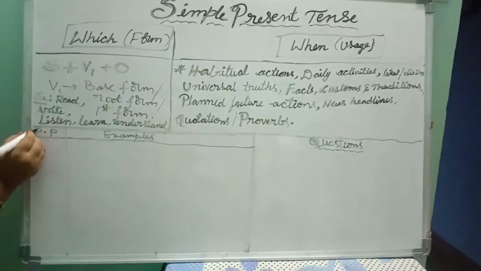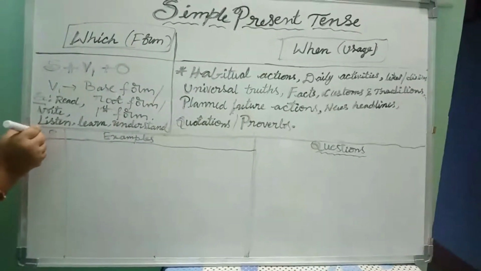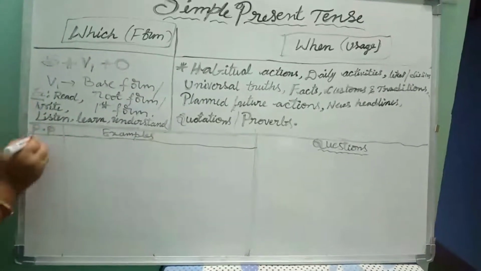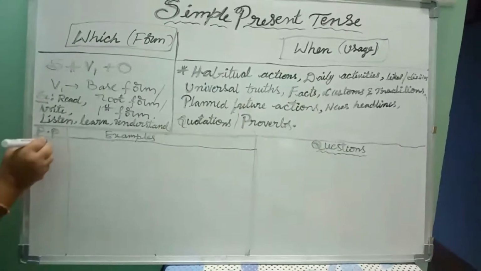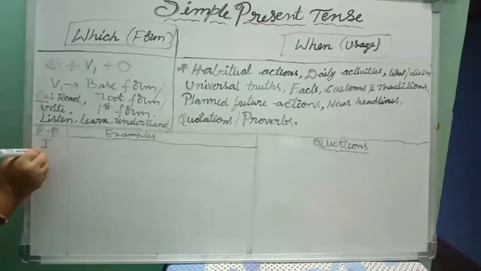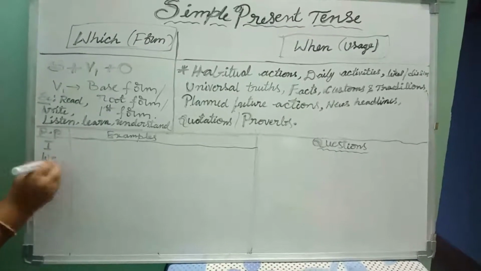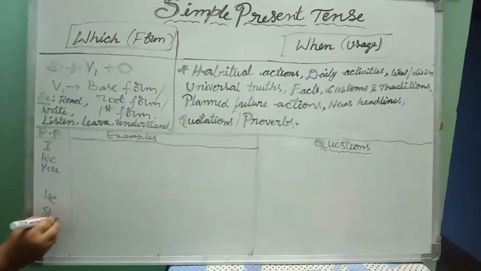Here, personal pronouns. What are the personal pronouns?